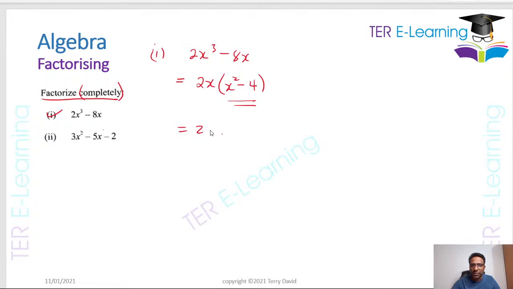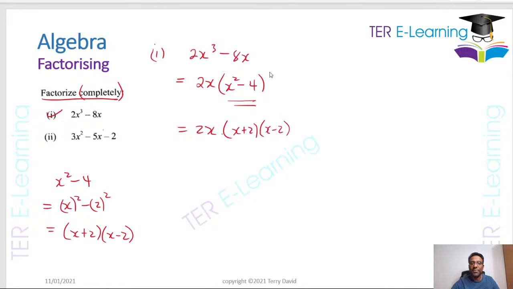So this is 2x here, but this x squared minus 4 that you have in the bracket there is actually the difference of two squares. This is actually x squared minus 2 squared. So that can be factorized to give me x plus 2 by x minus 2. So this is 2x, x plus 2, x minus 2. In the exam, if you had just stopped before this, you wouldn't have gotten full marks for this question. You need to put this here because this bracket could be factorized further.